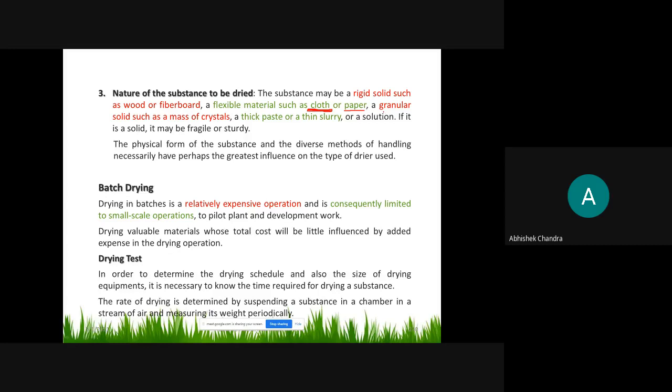If the solid content is a granular solid, or a mass of crystals, then the drying operation will be different, right? We use a different dryer for this operation, for the crystallization purpose. For example, if you are making crystals from copper sulfate solution, we use a crystallization operation. This is different from the drying operation. No, this is not the same as a drying operation. We remove the moisture, like in here, the crystals will form.